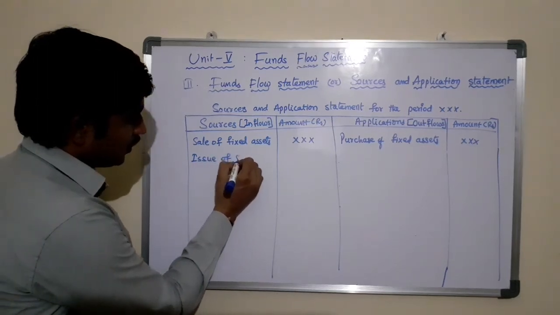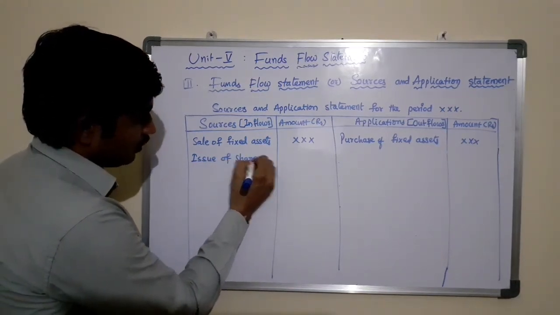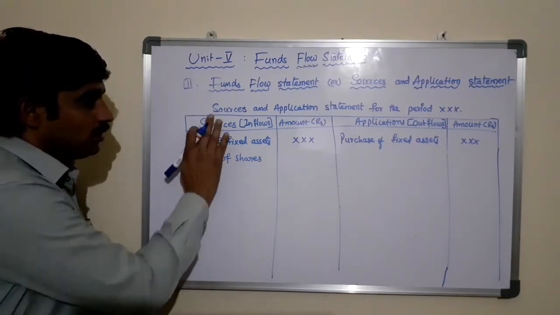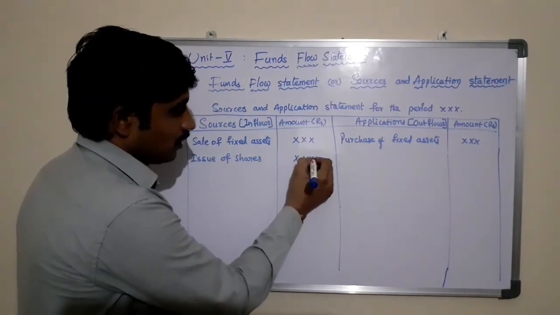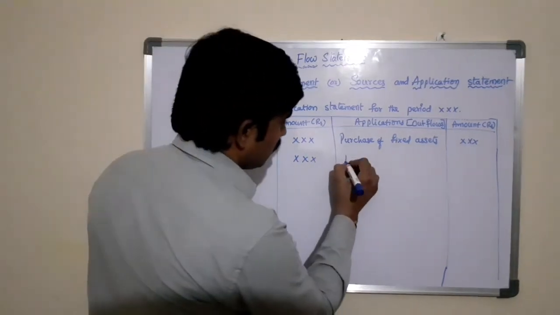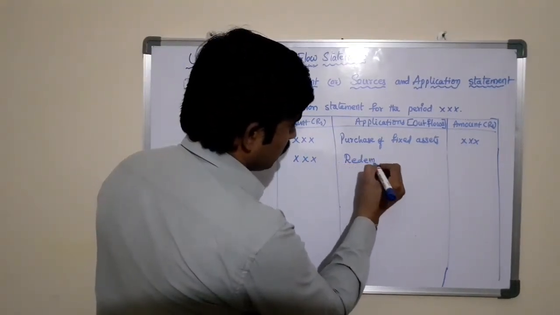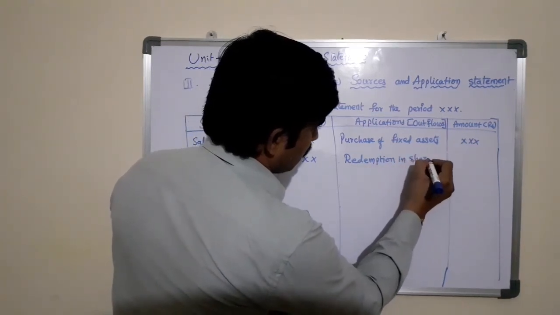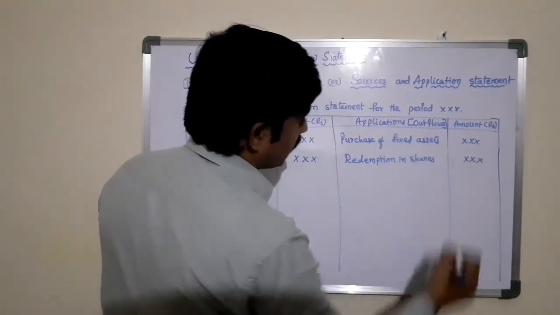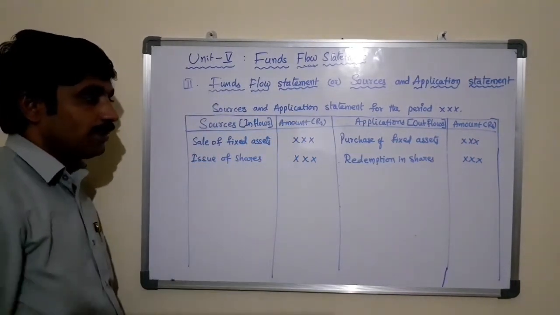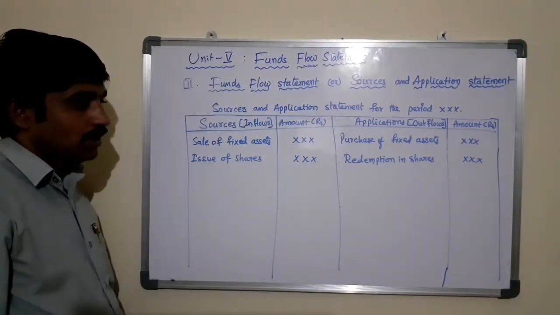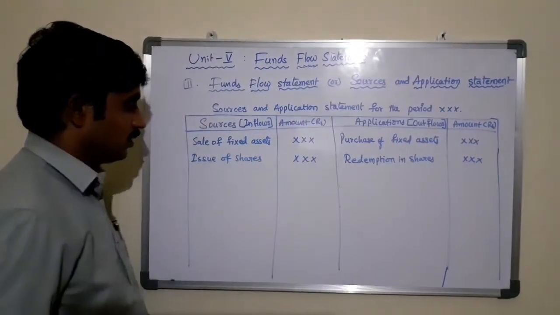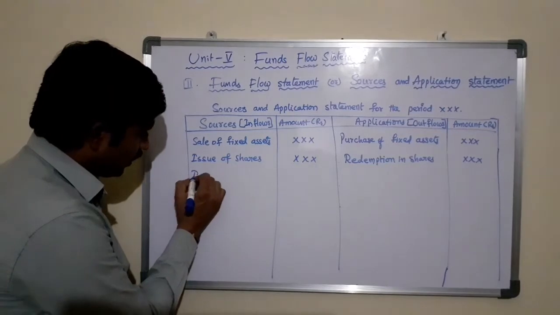Issue of shares. When you issue the shares, the capital is coming into the business, that is a source to the business. Opposite to this, redemption of shares, means redeemable. If any shares are redeemed, then the capital will be paid to the respective shareholders, and cash goes out.